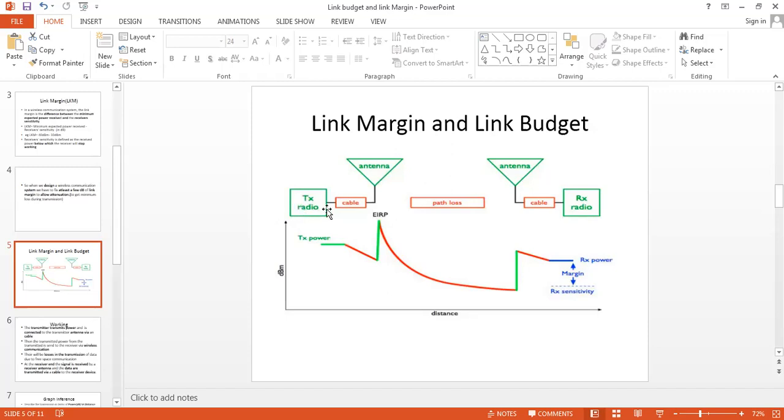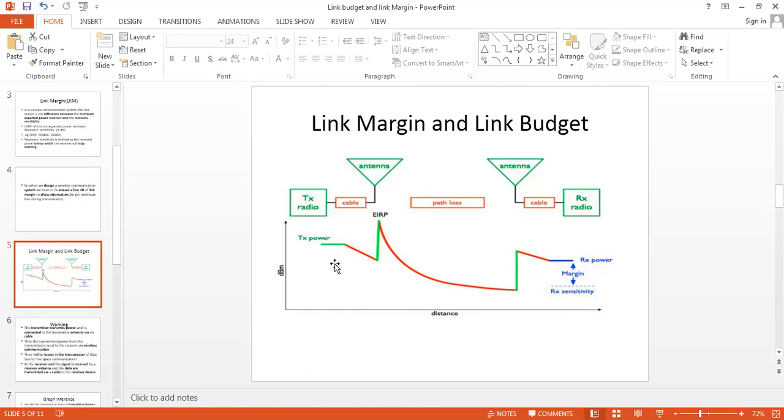Here, the transmitter sends the signal via cable to the antenna. The antenna will transmit in free space and the signal will reach the receiver antenna. Then the receiver antenna is connected to a cable that is in turn connected to a receiver. Here, initially the power is being transmitted. That is shown in green. This is distance versus power in dB.